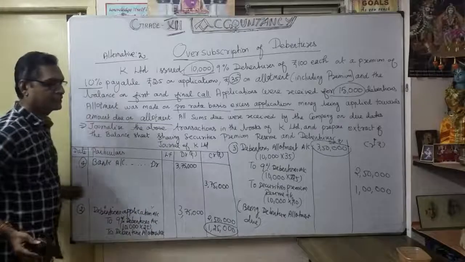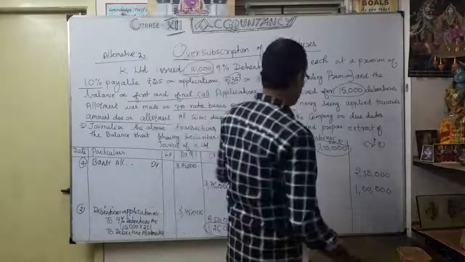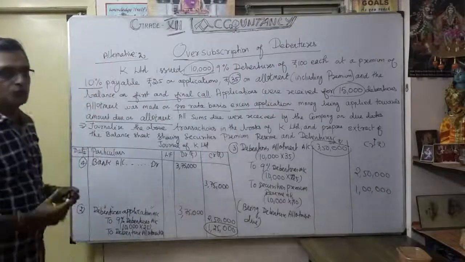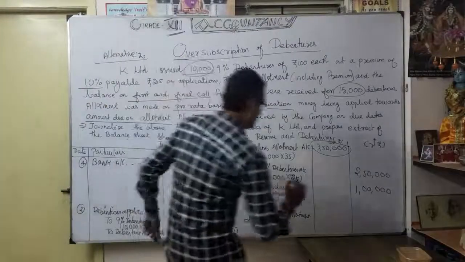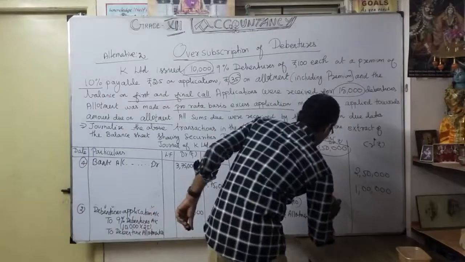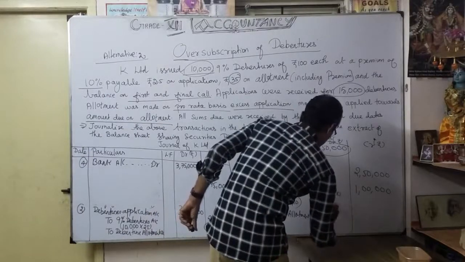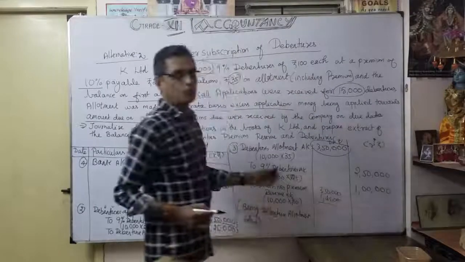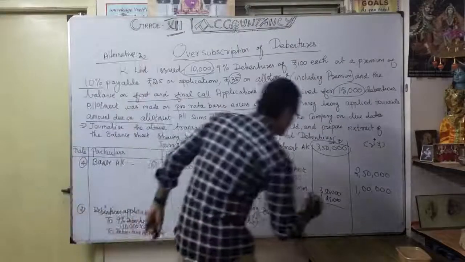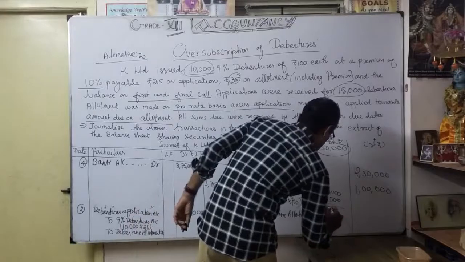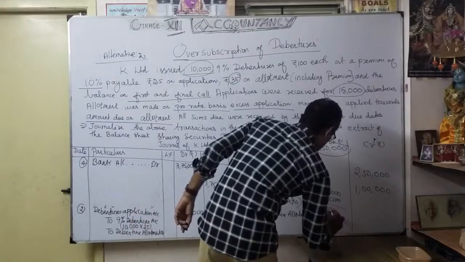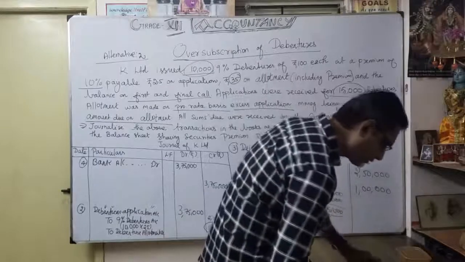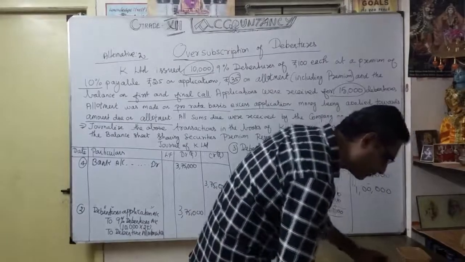You are supposed to receive how much? 3,50,000. But already received how much? 1,25,000. So how much are we going to receive? That's 3,50,000 less 1,25,000 already received as excess application. So how much are we supposed to receive? Only 2,25,000. That is the money they are going to receive. That's very, very important.